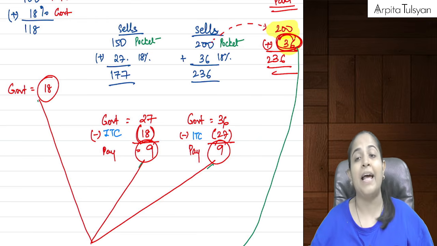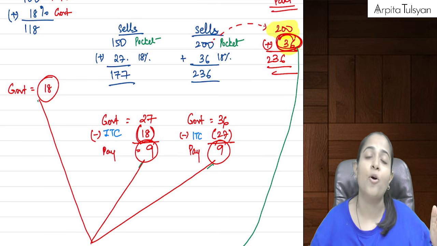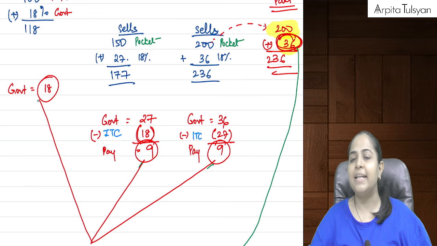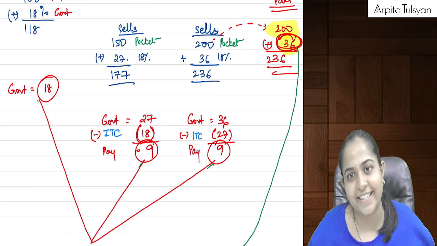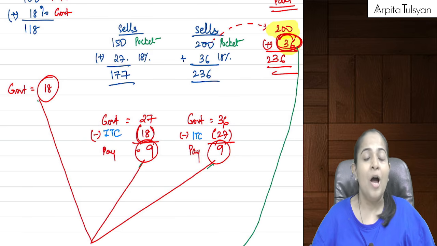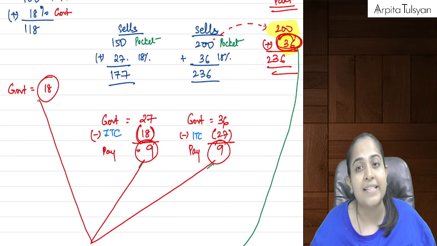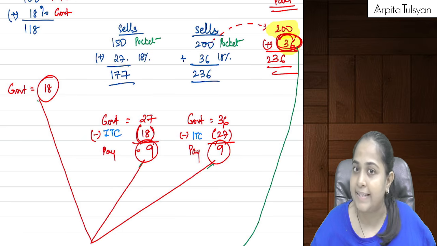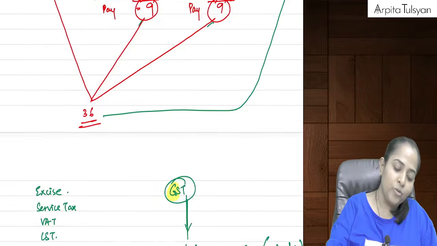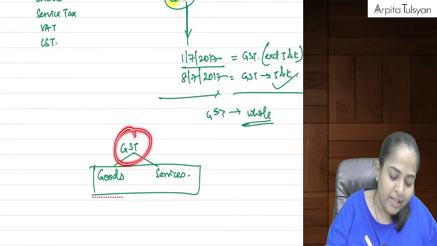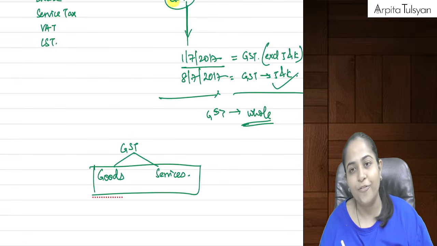Earlier there was no clarity whether VAT or service tax should be applicable, but now because there is no VAT and no service tax, we know that only GST is going to be applicable. Similarly in case of works contract services also there used to be trouble understanding, but now that problem has been solved. So as of today GST is applicable to whole of India.